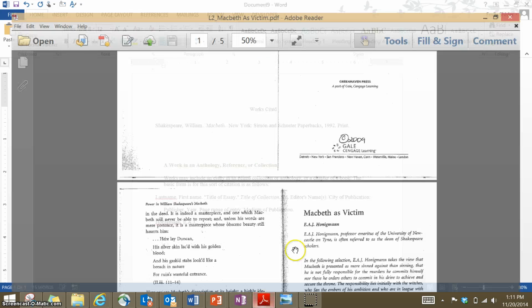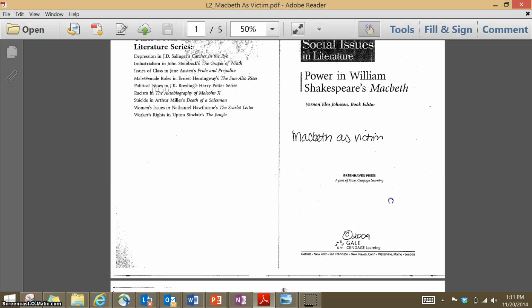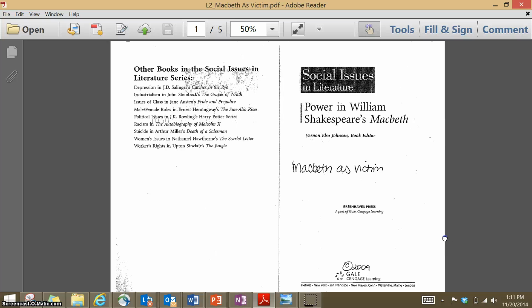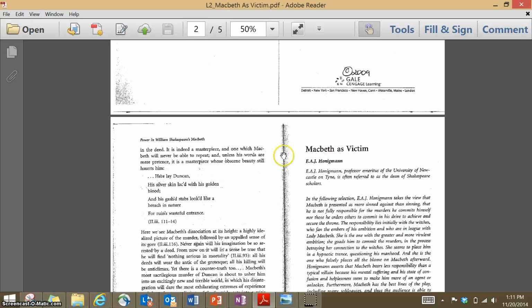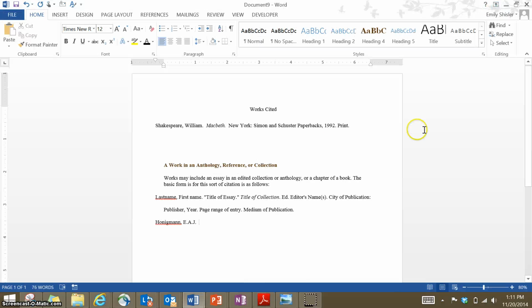Now I need the title of the essay, not the whole book itself, which is this. I want the title of the essay, which is Macbeth as Victim, in quotes, and not using caps lock, because as is a small word like the or an, it's not capitalized. I need that period inside the quotation marks.